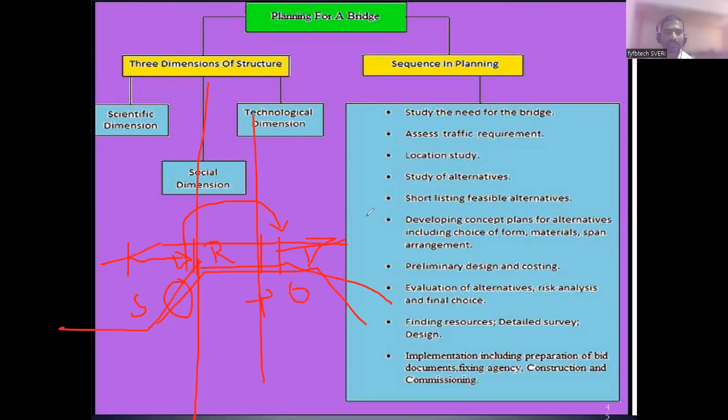Okay, so in that case, how to start? Okay, I want to construct a bridge. Okay, I got that point. Okay, solution is bridge construction करने का. So how to start and how to end the project? Okay, just a minute.